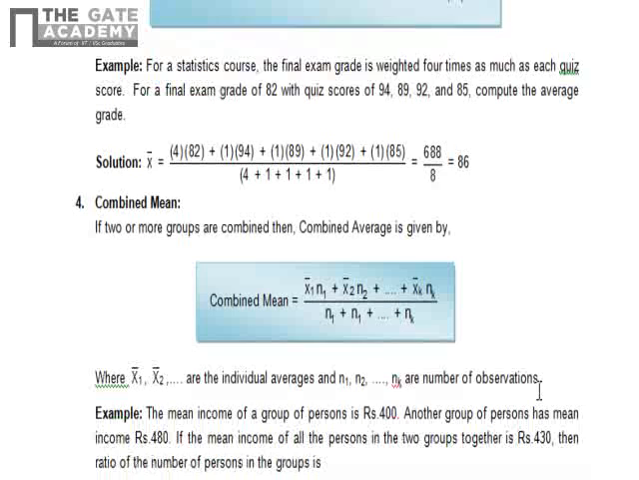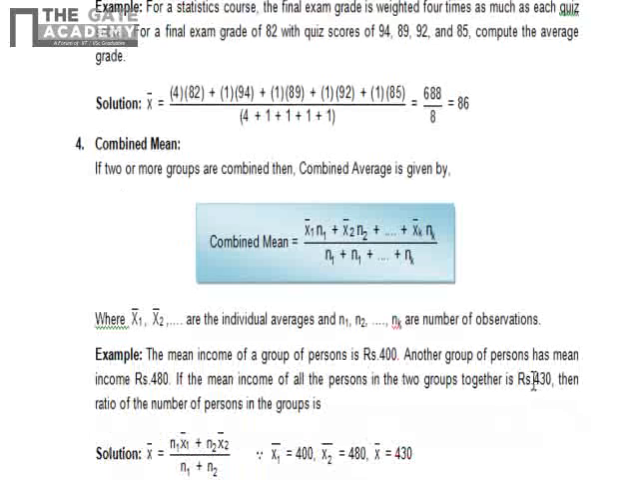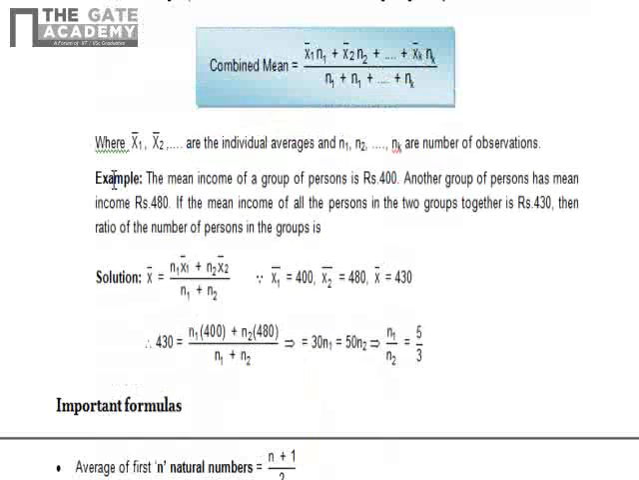Now the fourth type is combined mean. Combined mean means if there are multiple groups and the means of those groups are given, and if those groups are combined to make one group, then you have to find the combined mean of the combined group. So the formula is very simple. You have to just multiply the number of people in a group with the mean of that group. Similarly for the other group, and you have to divide this whole answer by the total number of people in the combined group. Okay, so we can take a simple example.